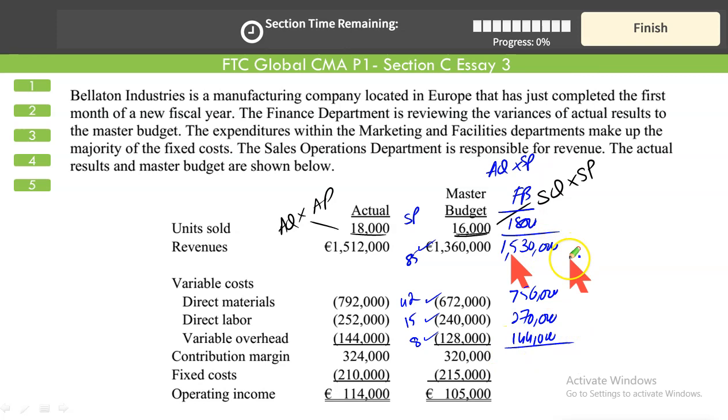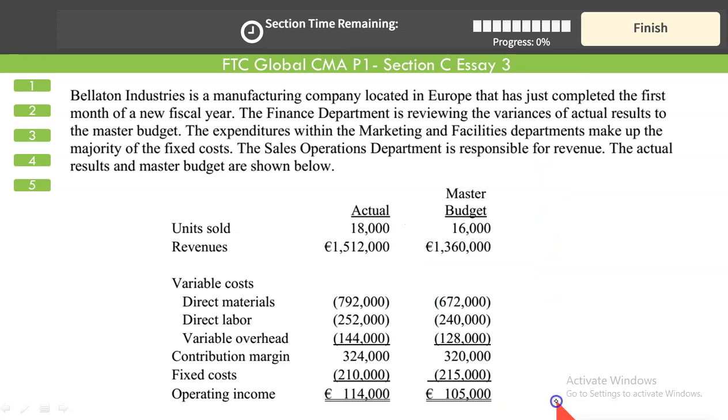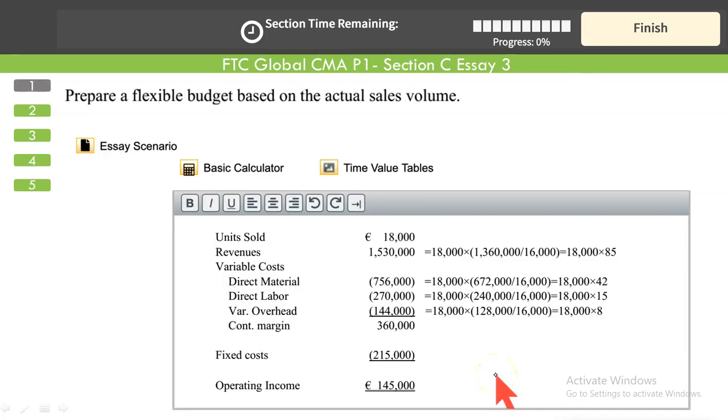Right? So 1,530 less 756 less 270 less 144 gives you a revised budgeted contribution margin of 360. Fixed costs cannot be flexed. It has to be reported as it is, 215. So 360 less 215 gives us the flexible budget operating income, that is 145. That was what you're required to do in your first question, and let's see what he has done. 145, right?